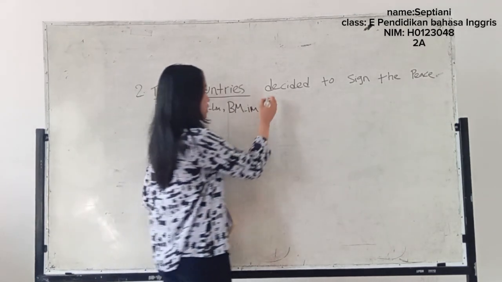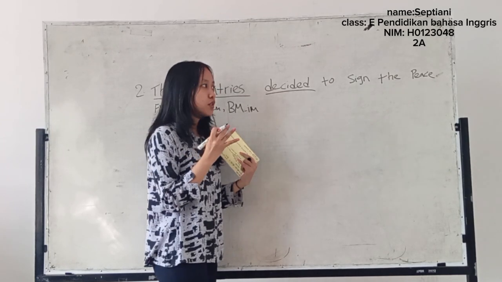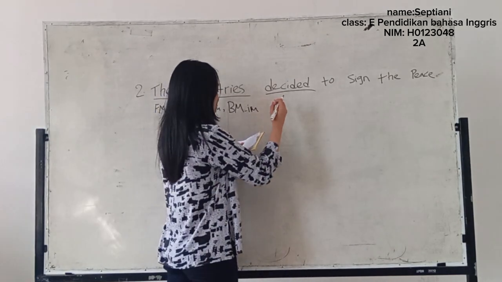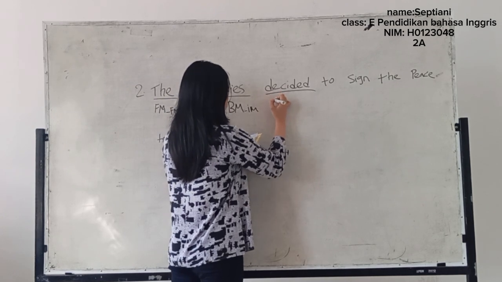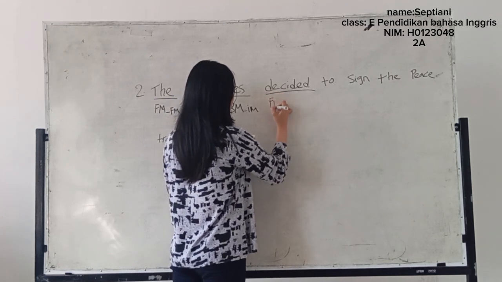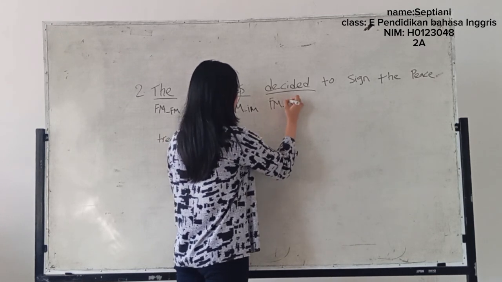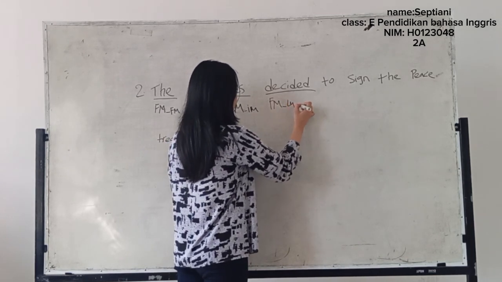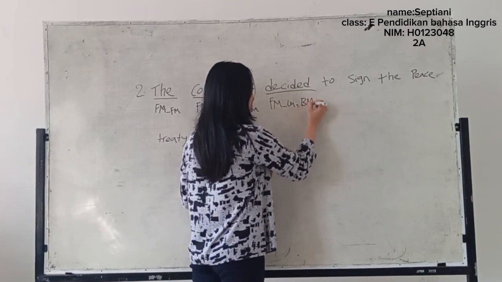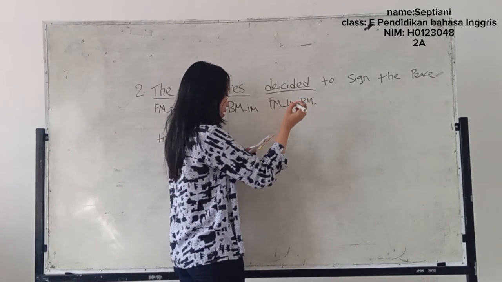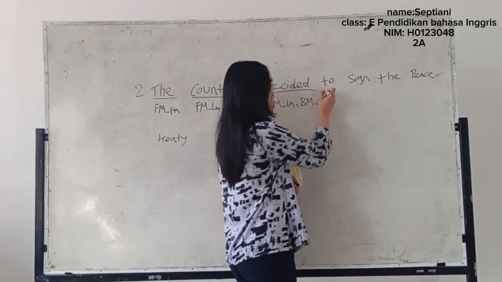Next is "the site." The site has two types. The first is free morpheme, the subtype lexical morpheme, and the bound morpheme, the subtype is inflectional morpheme. Next is "two."